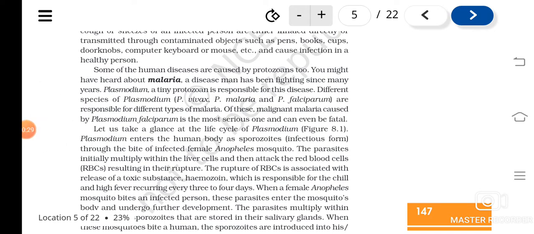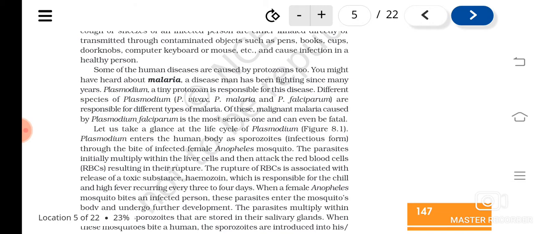Malaria is caused by Plasmodium, and there are different species of Plasmodium. I have also already said Plasmodium vivax, malariae, and falciparum. So these are the different species of Plasmodium that cause the disease malaria.